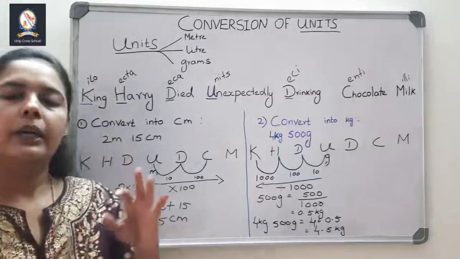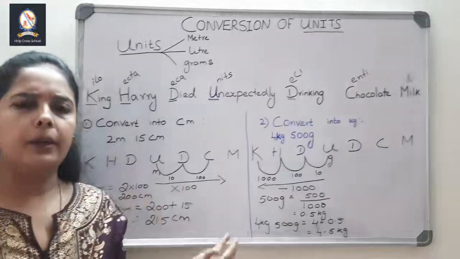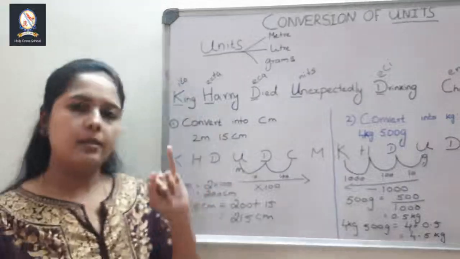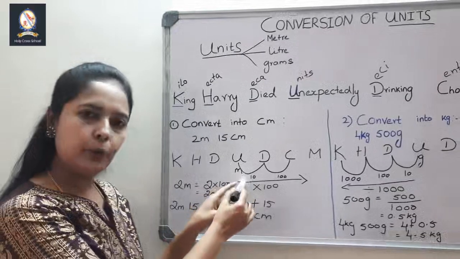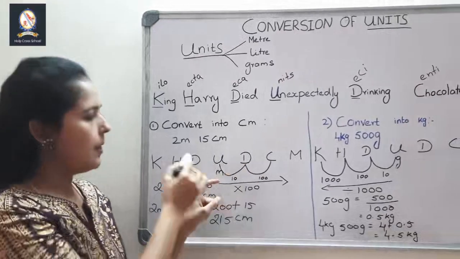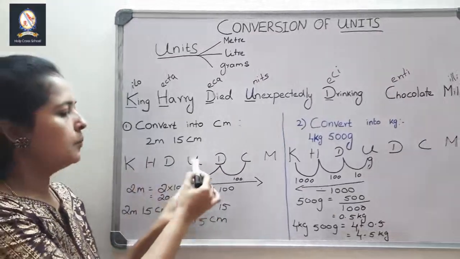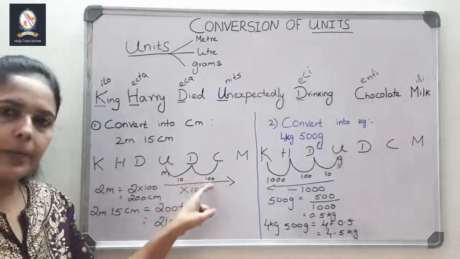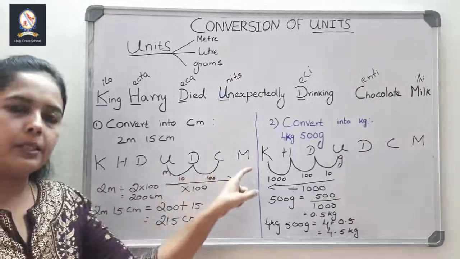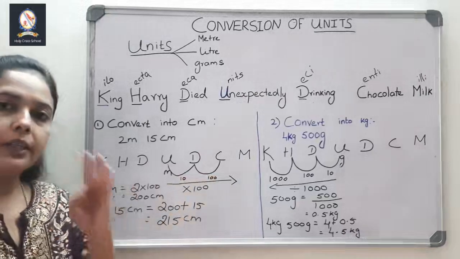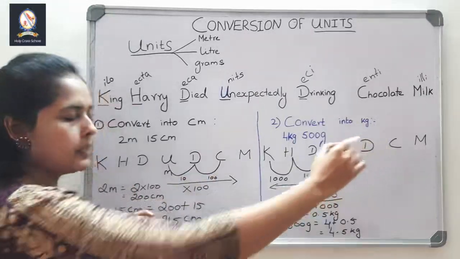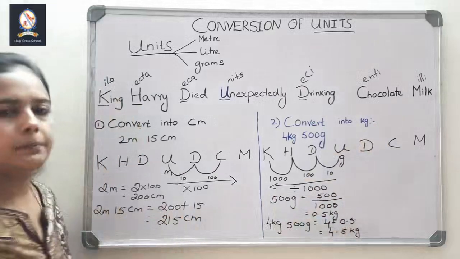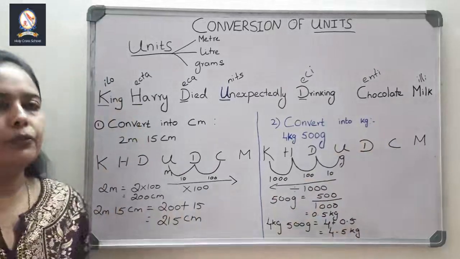Again, I am telling you, if there is any conversion, whatever may be, first write the storyline. That is the first step. First write the storyline. Then go for the appropriate unit. Which one you need to convert? Then write that one. Then move according to the spaces. 1 space means it is 10. Then 2 spaces means 100. Then 3 spaces means 1000. And you should look after the direction. If it is towards right hand side, it is multiplied. If it is towards left hand side, you should divide it. That's it. Okay, this is the conversion of units.